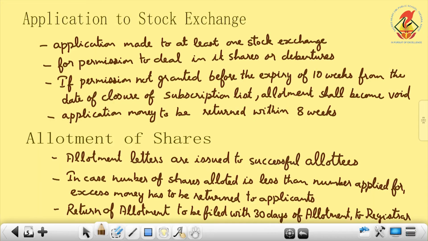So the company has to make an application to at least one stock exchange. At least one stock exchange application must be given in order to deal with its shares and debentures.